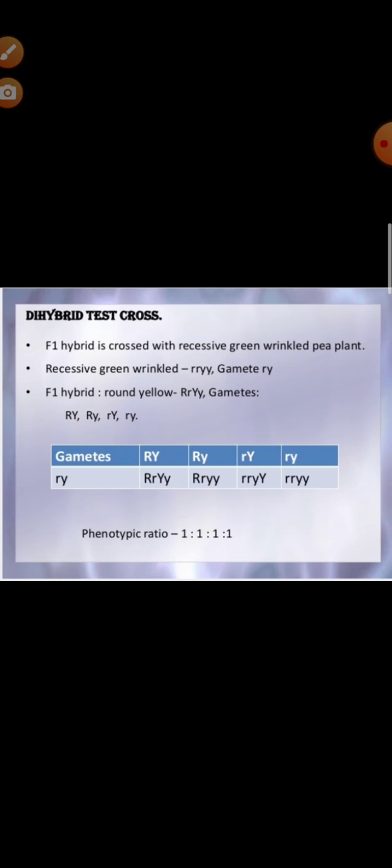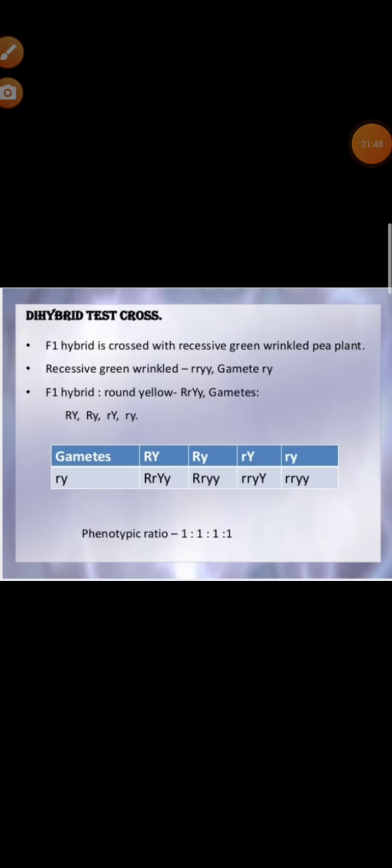Now you can see here the F1 hybrid is crossed with the recessive green wrinkled plant, and recessive green wrinkled will be all small letters because it is recessive. All small means recessive, and the F1 hybrid will be having round yellow. So what will be the gametes? They will be small r, small y, and these 4 types of phenotypic ratios have come. So it will be 1:1:1:1. So this is the dihybrid test cross.